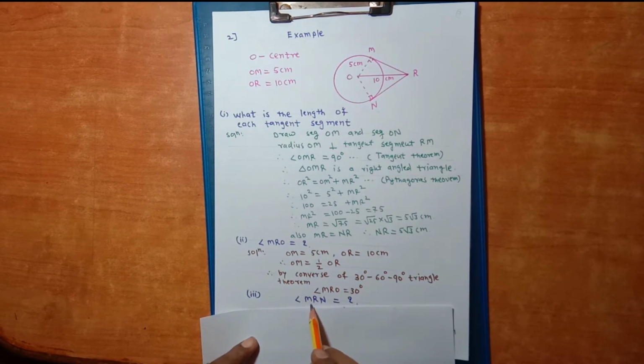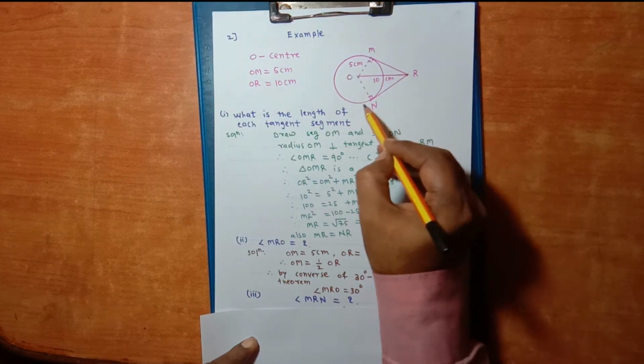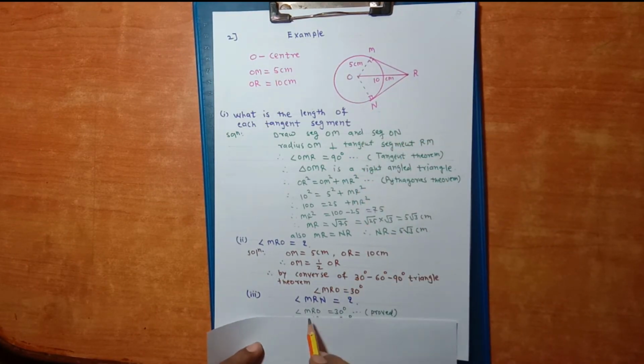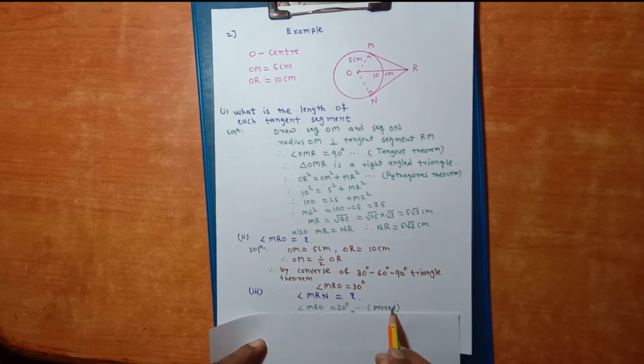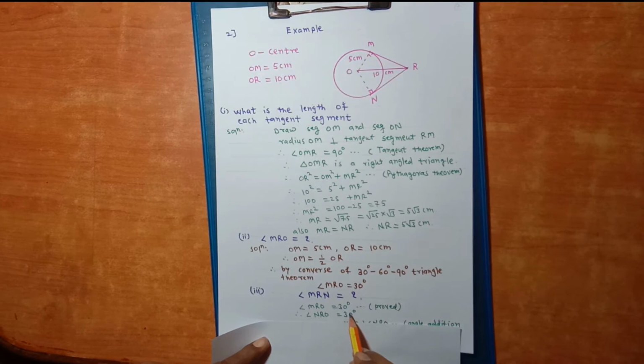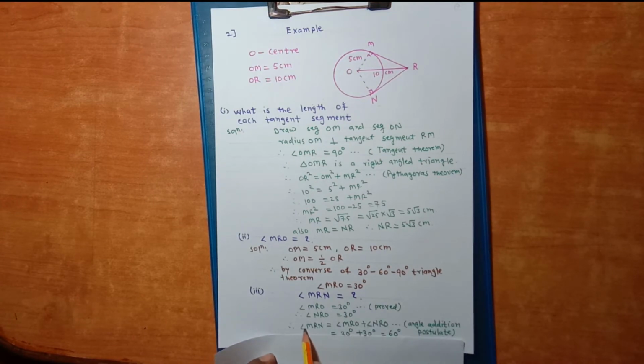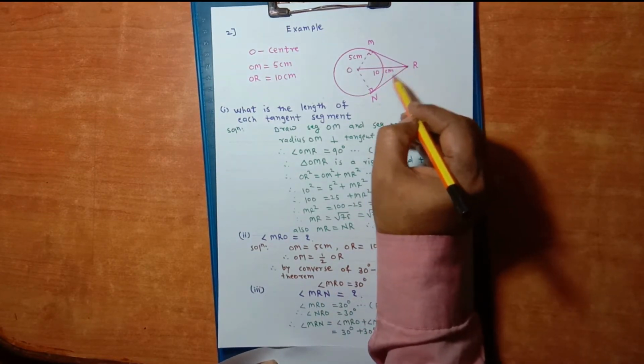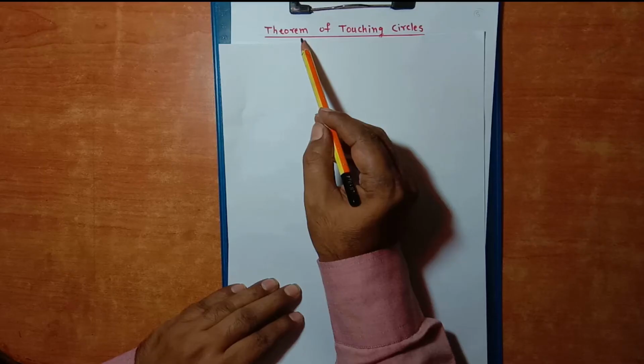Now third sub question is we have to find out measure of angle MRN. Now measure of angle MRO is 30. We have already proved. Similarly, measure of angle NRO is also equal to 30. Therefore, angle MRN is equal to angle MRO plus angle NRO, angle addition postulate. After substituting the values we get is equal to 30 plus 30. After adding we get is equal to 60. Therefore, measure of angle MRN is equal to 60.